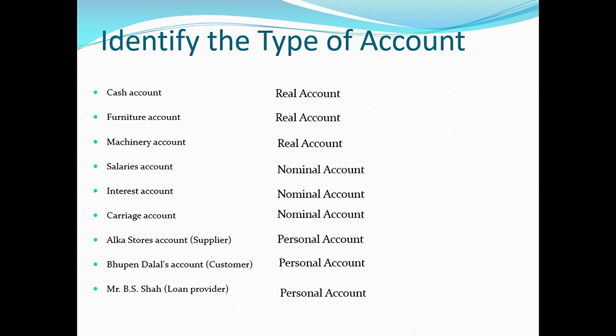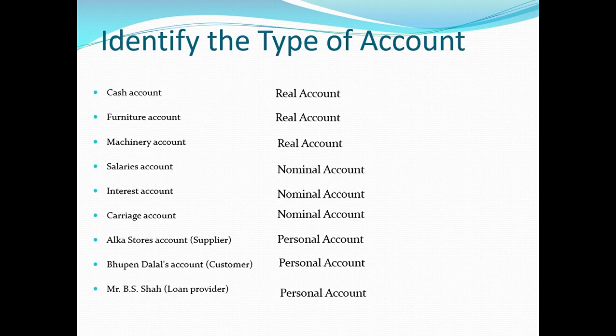Alka Stores account, it is a supplier, Alka is a supplier here. Now Alka Stores account is a personal account because it has the organization, it has a firm with the name of Alka Stores. So it's a personal account. So which category? Artificial person. Then we have Bhupen Dalal's account. Bhupen Dalal again is a person, artificial person, and in brackets it is mentioned customer. So therefore these are personal accounts.